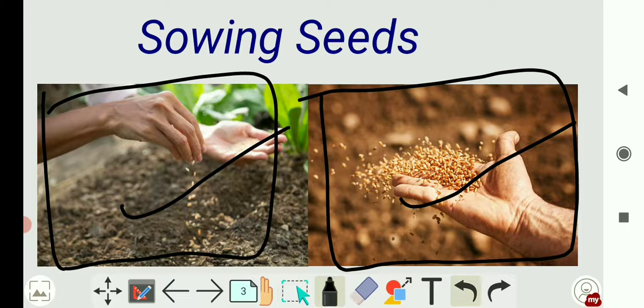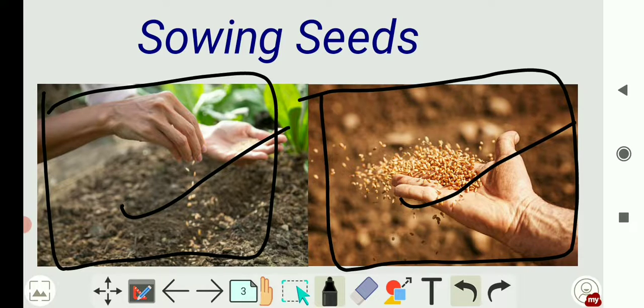That means the field will be full of wheat plants only, and the soil of a particular place and the season affect the growth and development of crops. That is, they select the particular place and particular season. In whichever season wheat cannot be grown, like in summer or in rainy season wheat cannot be grown, so they select the particular season for the particular crops.